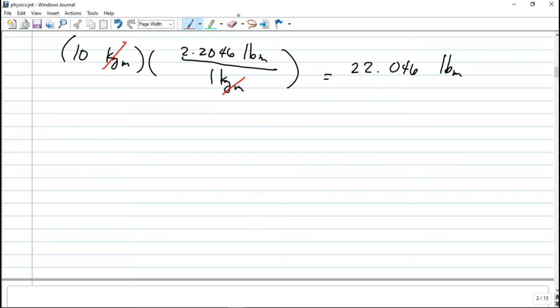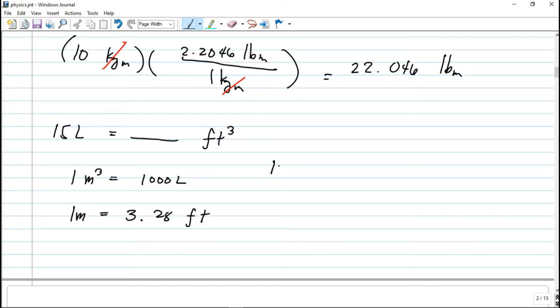Let's say here we are going to convert volume. Let's convert 15 liters to cubic feet. 1 cubic meter is just equivalent to 1,000 liters. We have here another conversion: 1 meter is equal to 3.28 feet. So for 15 liters, let's first convert it to cubic meter, then cubic meter to cubic feet using this single conversion.